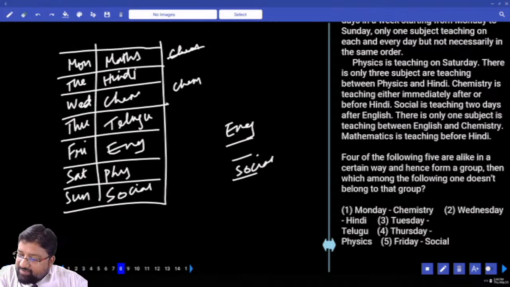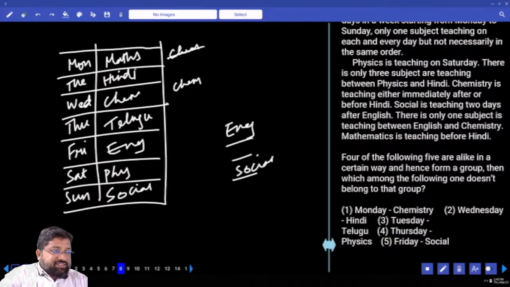4 out of the following 5 are alike in a certain way. Monday and chemistry, there is a gap of 1 day. Wednesday and Hindi, no, there is no gap between them. They are on consecutive days. Tuesday and Telugu, yes, there is a gap of 1 day. Can I go with 2? Yes. 1 and 3 follow the same rule except 2. Next,